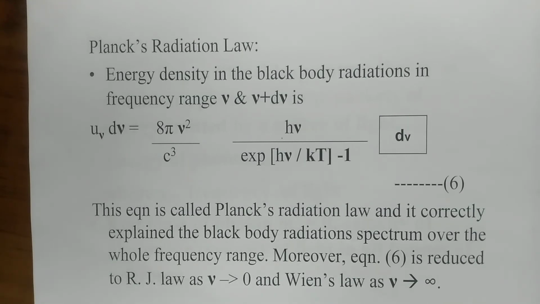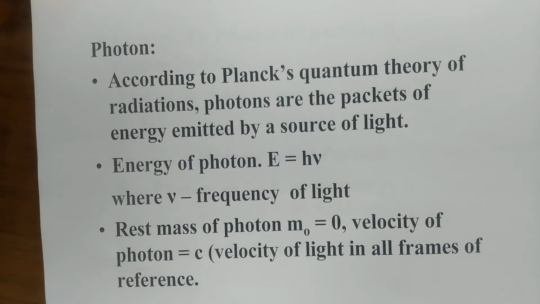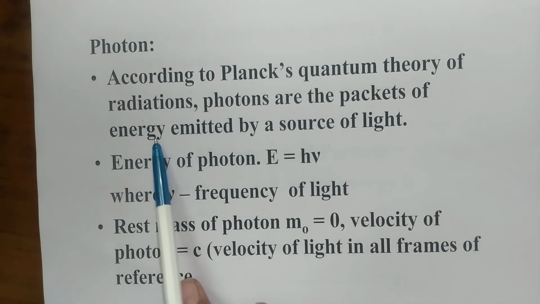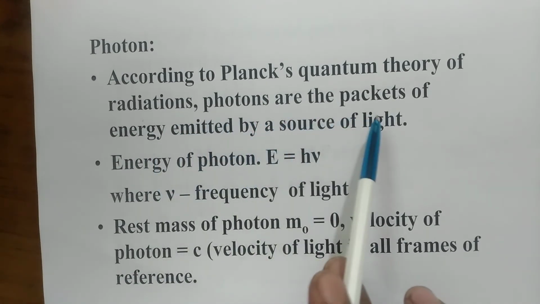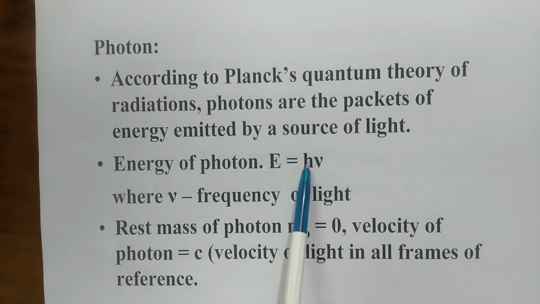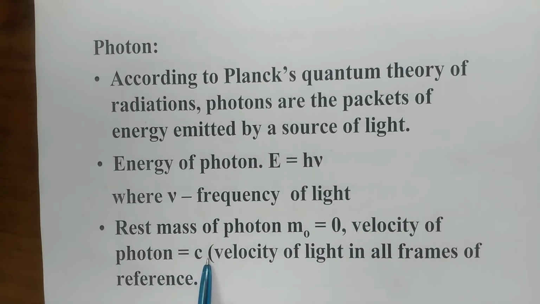In Planck's quantum hypothesis, we came across a new word called the photon. So now we define the photon and its properties. According to Planck's quantum theory of radiation, photons are packets of energy which are emitted by a source of light. The energy of the photon E is equal to h nu, where nu is the frequency of light and h is Planck's constant. The rest mass of the photon m0 is equal to 0. The velocity of the photon is equal to c, the velocity of light, in all frames of reference.